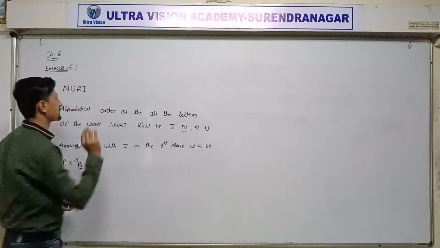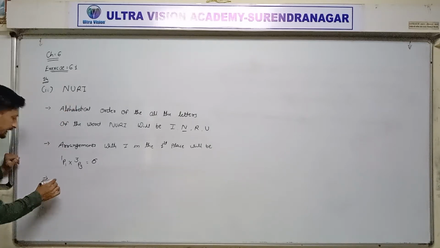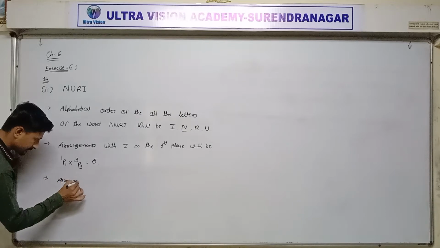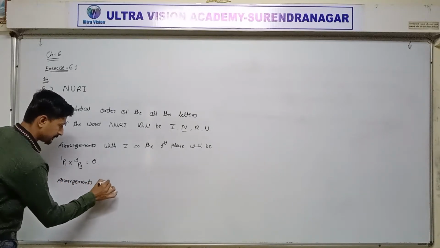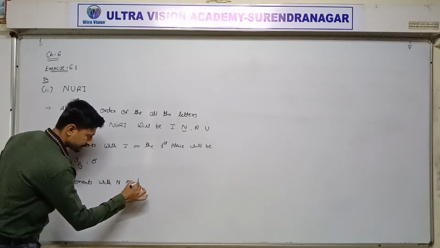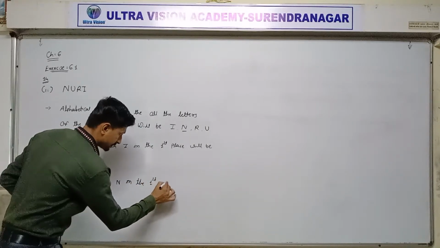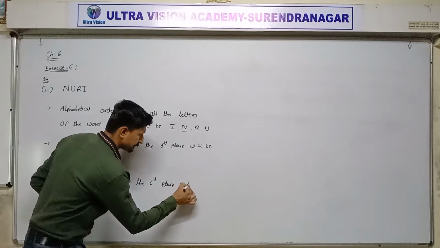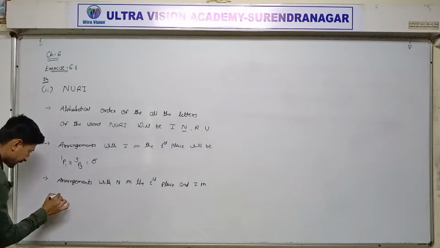Alphabetically, the second place I. In the word Nuri, the second place is U. Write down arrangements with N in the first place and I in the second place.